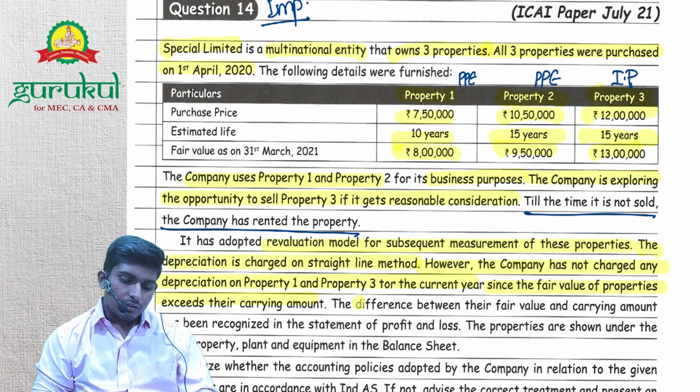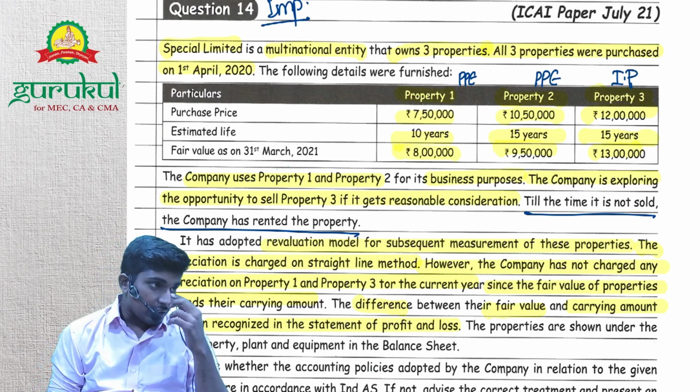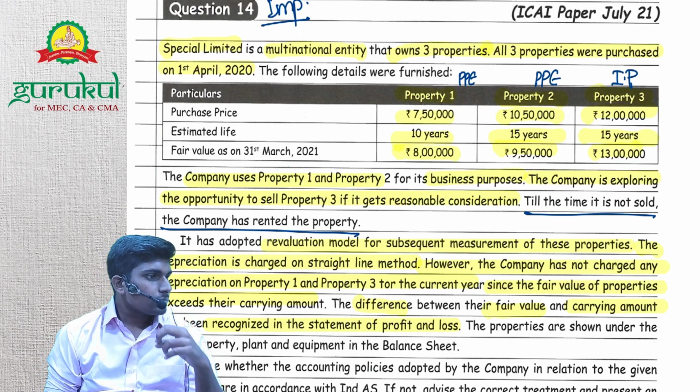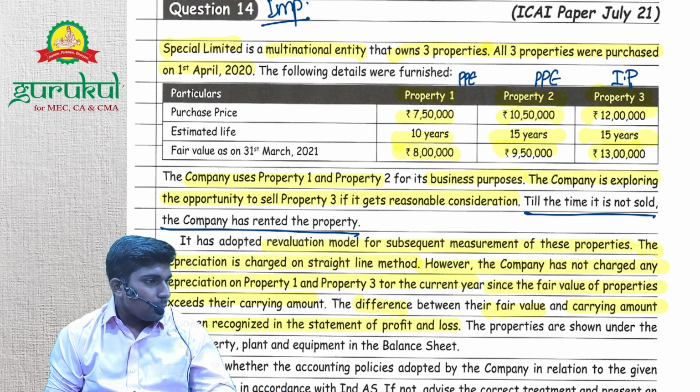The difference between fair value and carrying amount has been recognized in the statement of P&L. So they have taken the difference between fair value and carrying amount to P&L. So is it right?